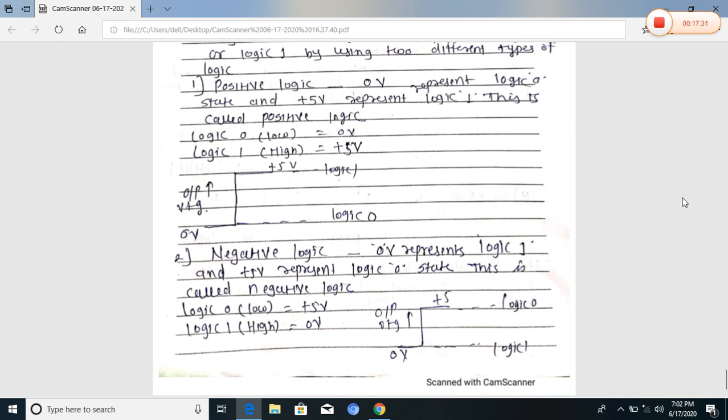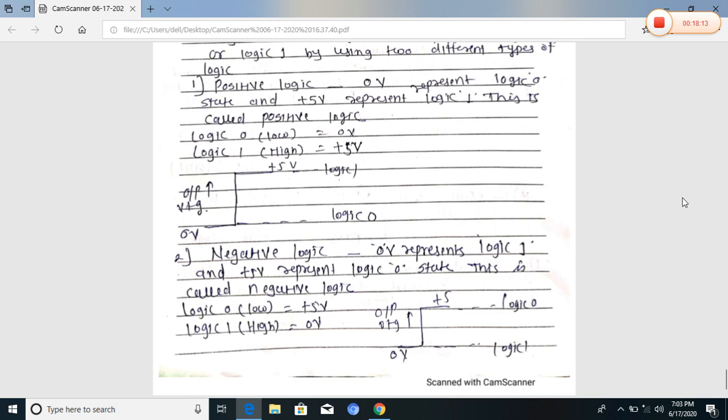In positive logic, 0 volt represents logic 0 and plus 5 volt represents logic 1. In negative logic, the 0 volt level is represented as logic 1, and plus 5 volt is represented as logic 0. This is the representation of binary logic and logic levels, and there are two types of logic, positive logic and negative logic.